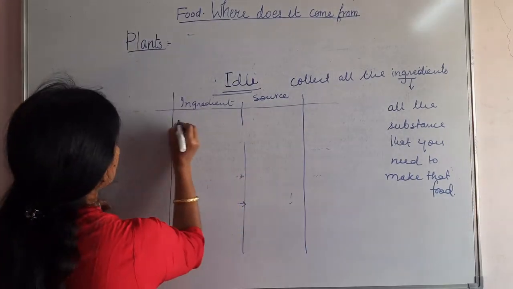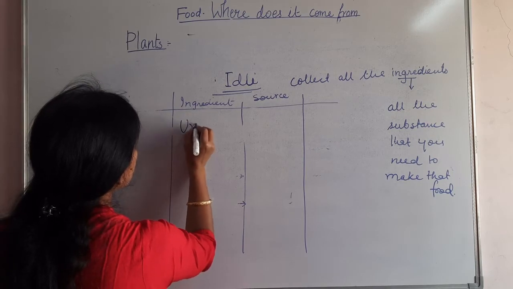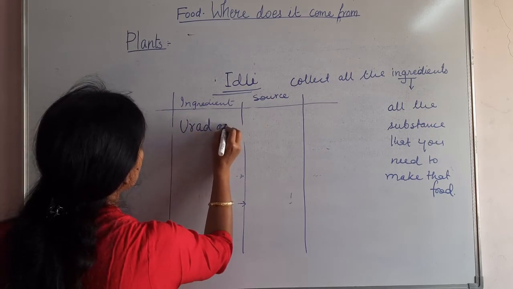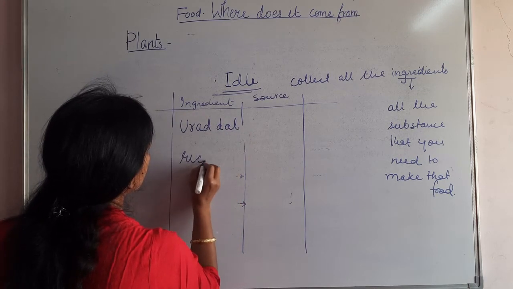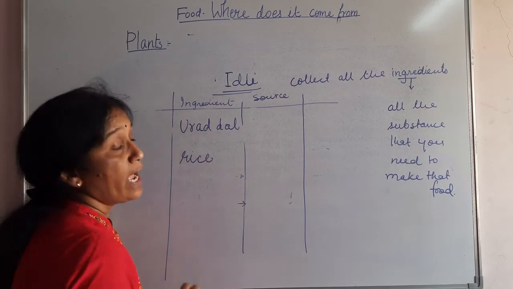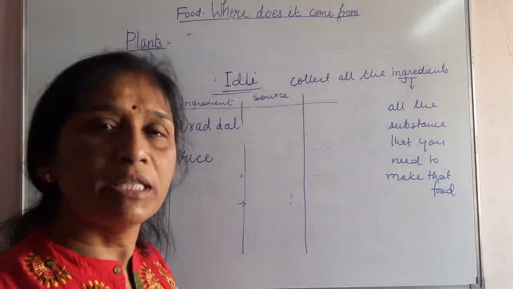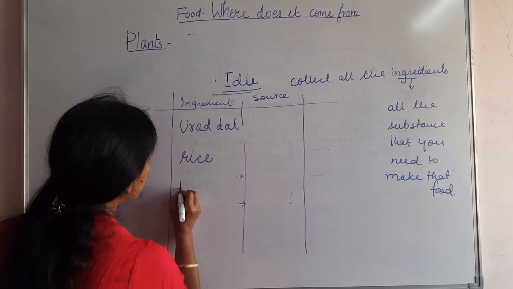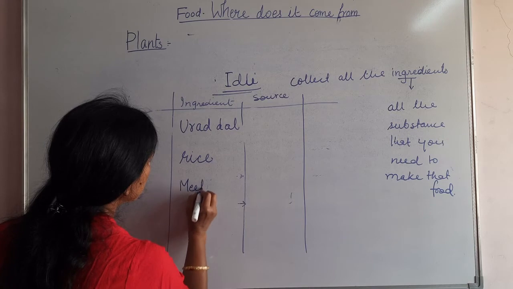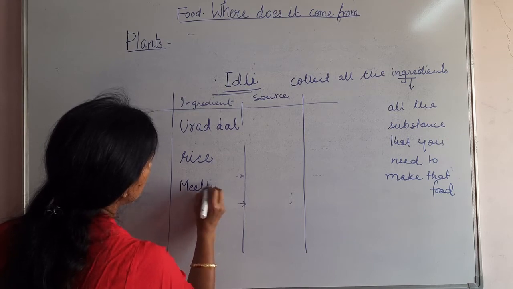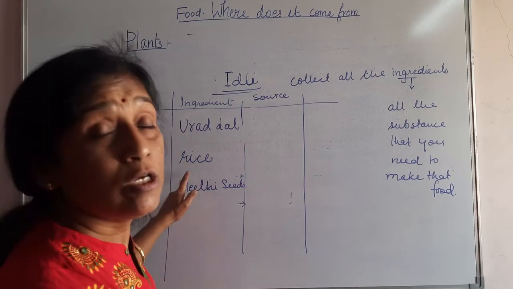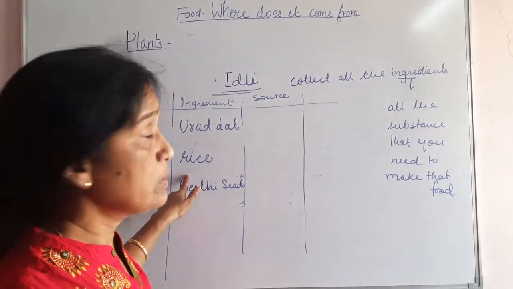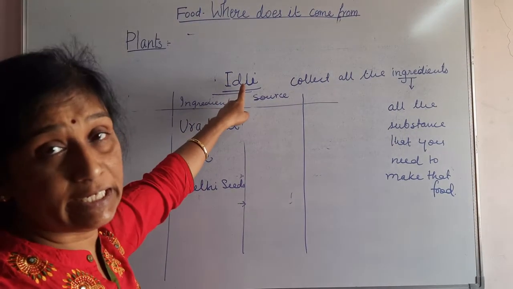So the ingredients are urad dal, and she is taking rice. And sometimes we use methi seeds also. These are the main ingredients that we use in making idli.